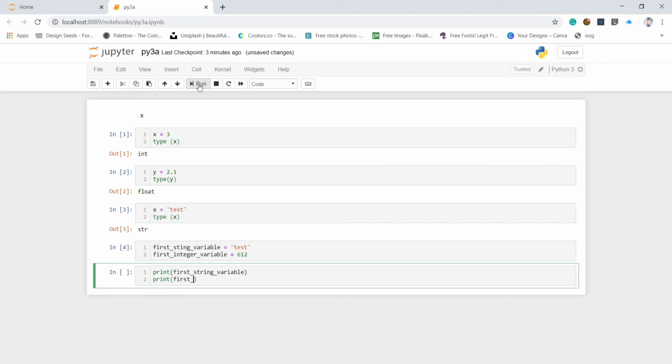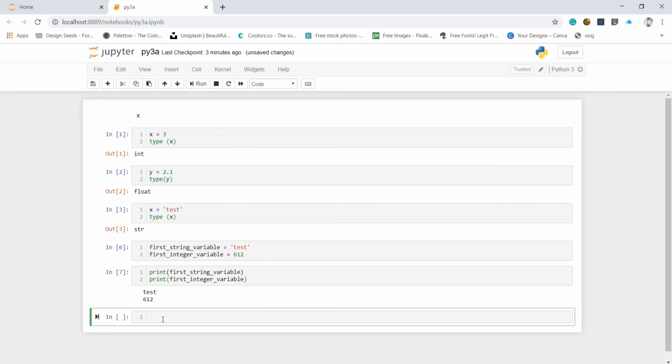And I will execute it, and for sure it will print test, which is our first_string_variable value, and 612, which is our first_integer_variable value. And that's how we assign and print variables in Python language.